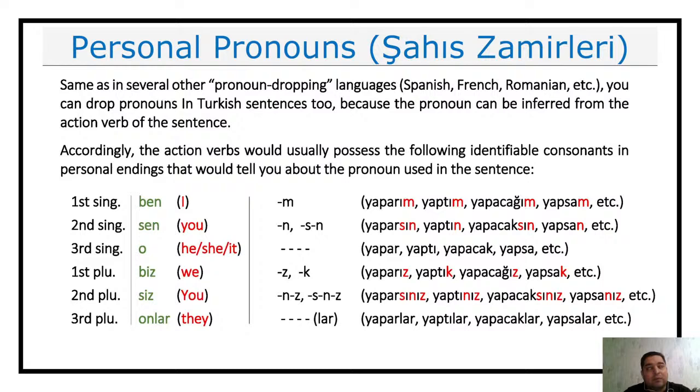I believe, if I'm not mistaken, that it is the same in Spanish, the third person singular, right? The third person singular is also used in Arabic, I think, to identify the base for conjugations. So in the Turkish language it's the same. The third person doesn't have any specific ending, okay? It's without endings. And if you don't see any endings, that's probably the third person singular.